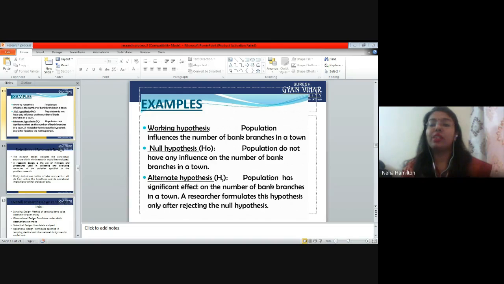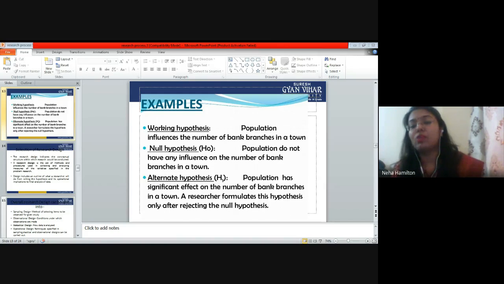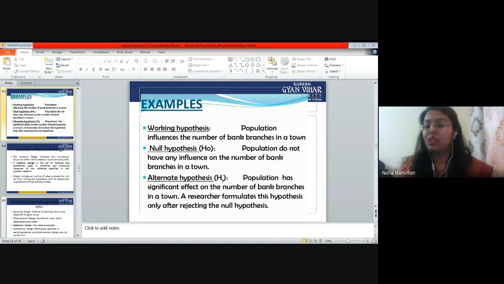So what is the alternate hypothesis? Population has a significant impact on the number of branches in a town. So this is called the alternative hypothesis. Whatever you are forecasting becomes your alternative hypothesis. Whatever you are negating from the research becomes your null hypothesis. The basic two variables are mentioned in your working hypothesis. If we have any confusion till now, we can ask.